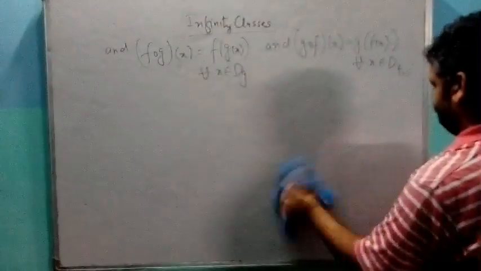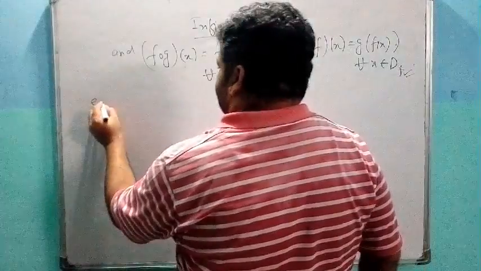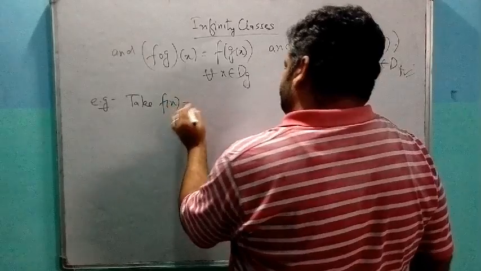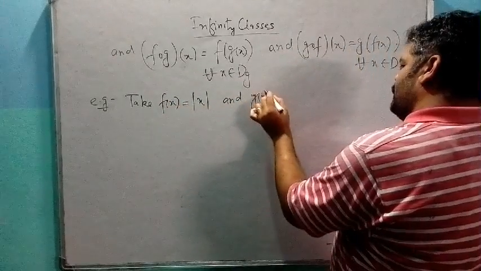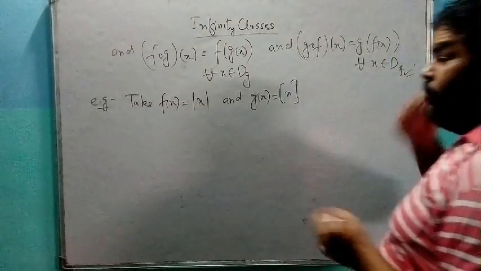For example, take f of x is equal to mod of x and g of x is equal to greatest integer x or box x.